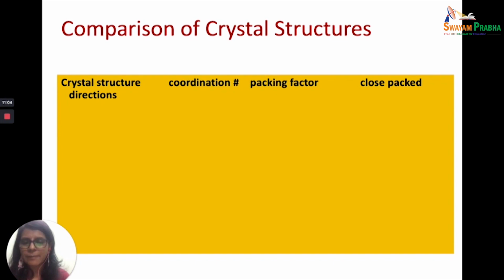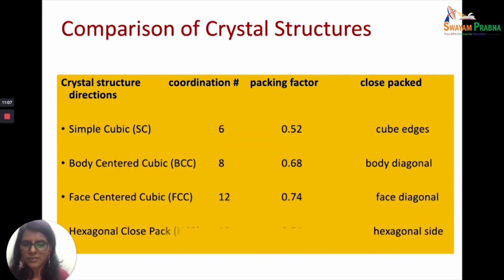Now let's see the comparison of these crystal structures. In the simple cubic, the coordination number is 6, the packing factor is 0.52. In the case of body-centered cubic, the coordination number is 8, the packing factor is 0.68. In the face-centered cubic, the packing factor is 0.74 and the coordination number is 12.